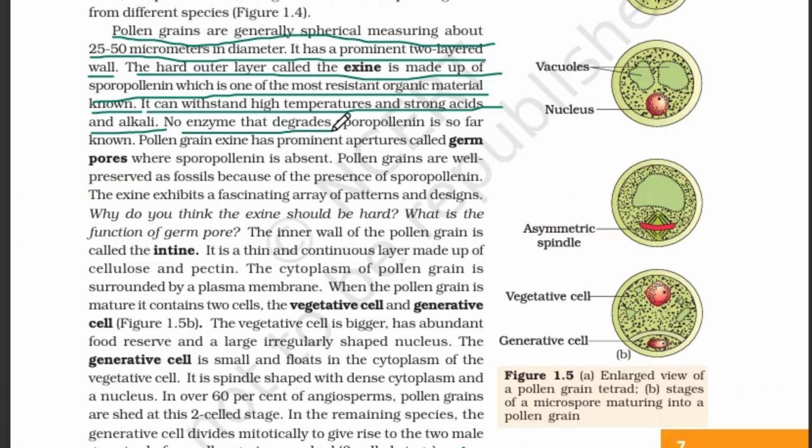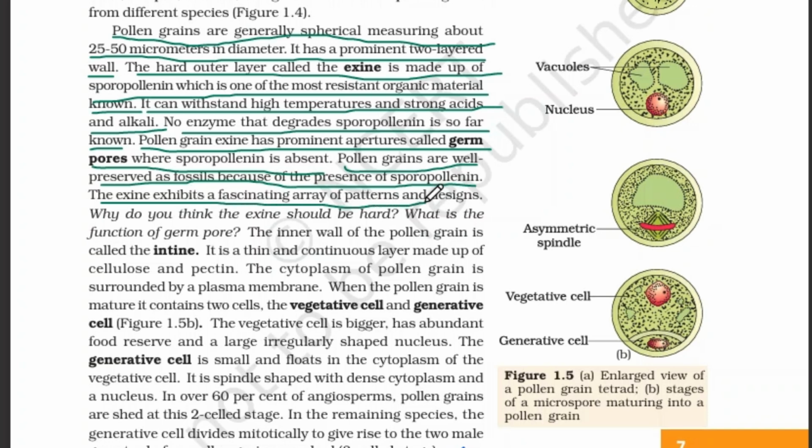No enzyme that degrades sporopollenin is so far known. Pollen grain exine has prominent apertures called germ pores, where sporopollenin is absent. Pollen grains are preserved as fossils because of the presence of sporopollenin. The exine exhibits a fascinating array of patterns and designs.